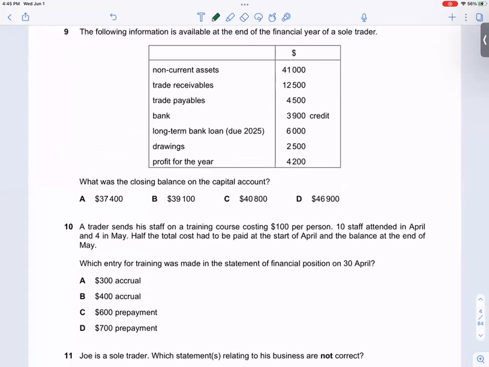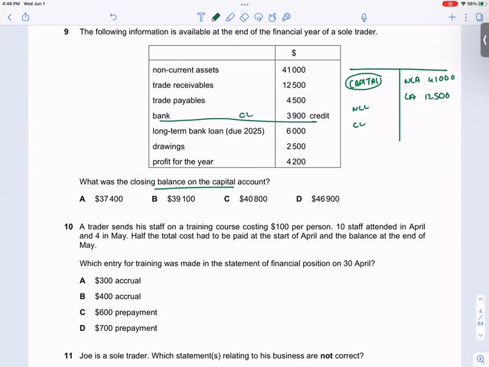Closing balance of capital account. Now look over here. Non-current assets, current assets, non-current liability, current liability, and first find the capital amount. Non-current assets is 41,000. Current assets is 12,500. So total assets is 53,500.